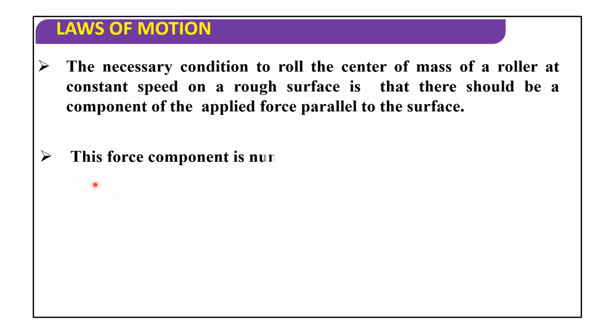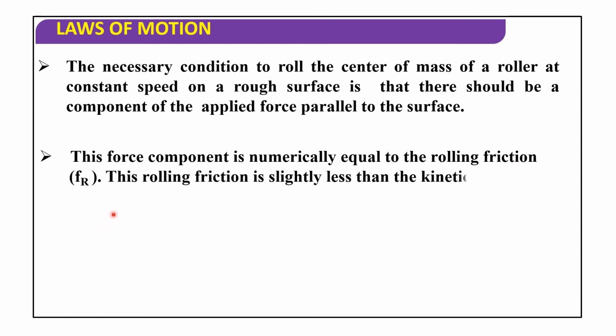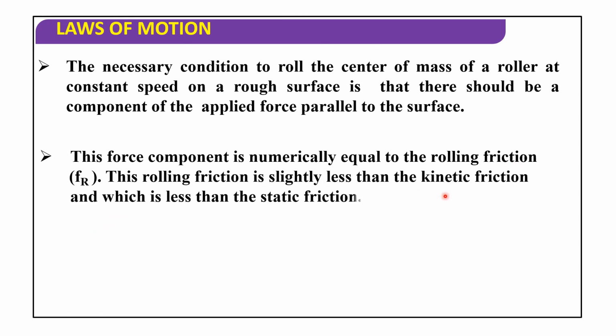This force component is numerically equal to the rolling friction. So rolling friction is slightly less than kinetic friction, which is less than static friction. So Fs is greater than Fk is greater than Fr. Similarly, Fr is less than Fk is less than Fs. Fs is static friction, Fk is kinetic friction, Fr is rolling friction.